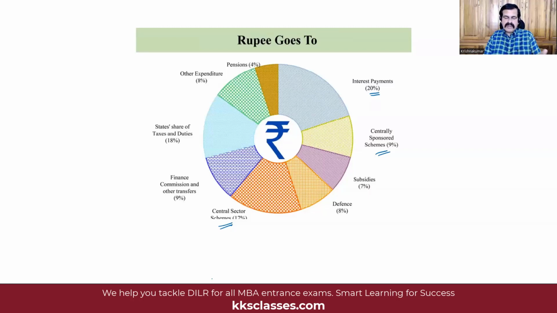Now, the current Finance Commission, which is the 15th Finance Commission, which will be there for a 5-year period ending in 2026, looks at the allocation of grants and financial support to the states. So the sharing of taxes, for example, between the center and the states is also governed by the Finance Commission. Why sharing of taxes? Because a lot of taxes go directly to the central government. For example, income tax.